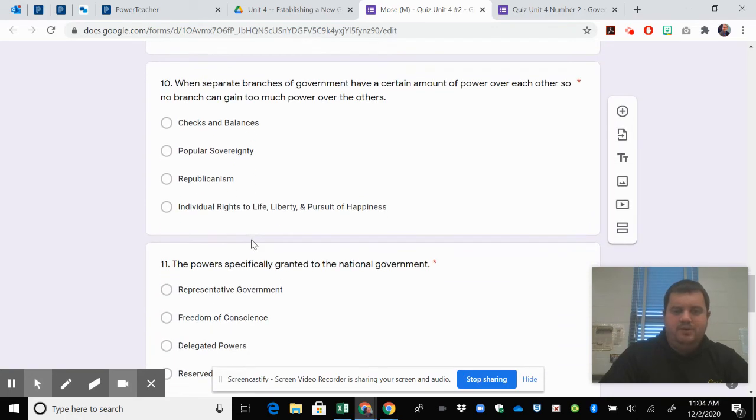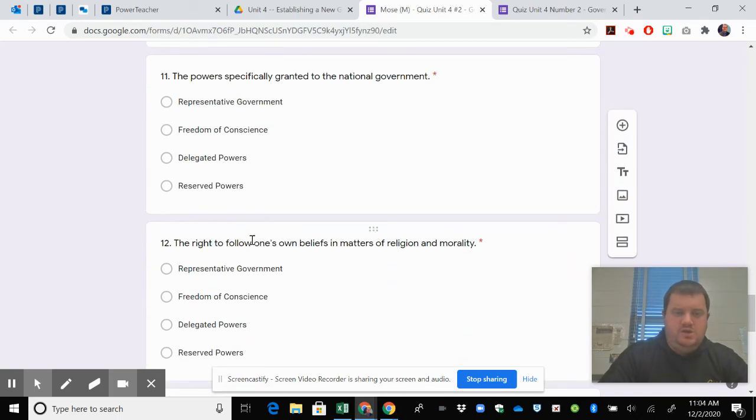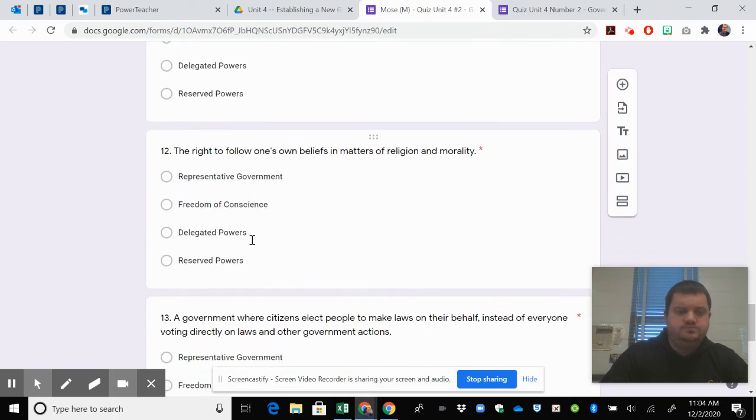Question number 10, when separate branches of government have a certain amount of power over each other, so no branch can gain too much power over the others. A is checks and balances, B is popular sovereignty, C is republicanism, or D is individual rights to life, liberty, and the pursuit of happiness. The last 5 questions, here we go. Number 11, the powers specifically granted to the national government. A, representative government, B, freedom of conscience, C, delegated powers, or D, reserved powers.